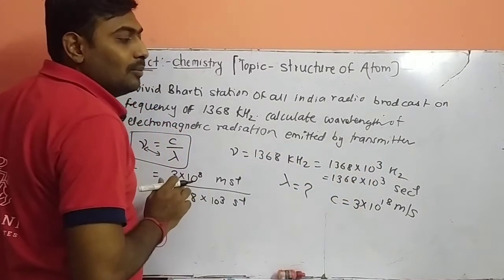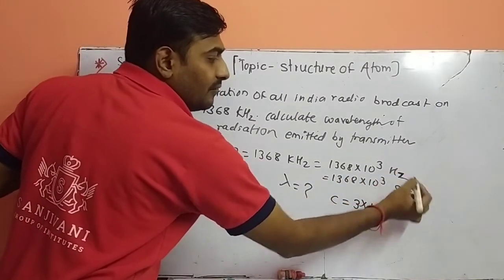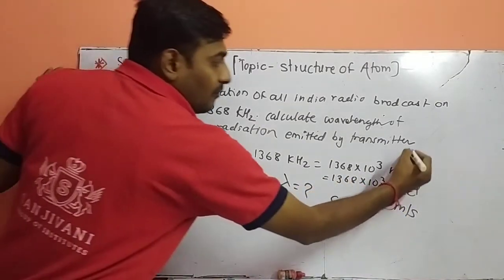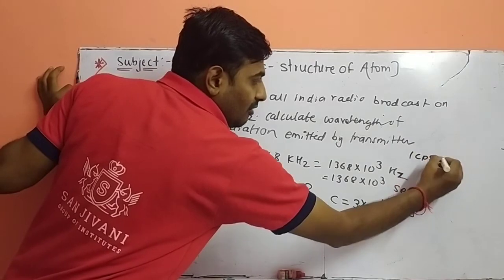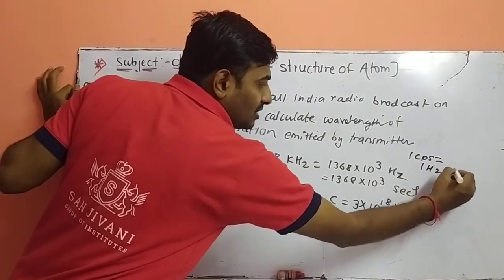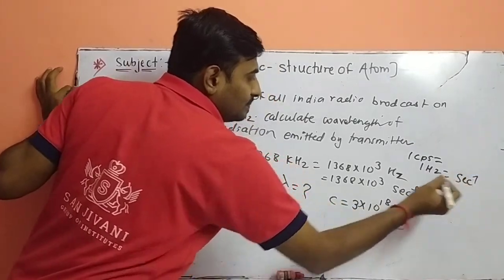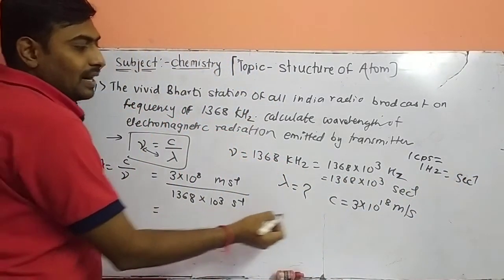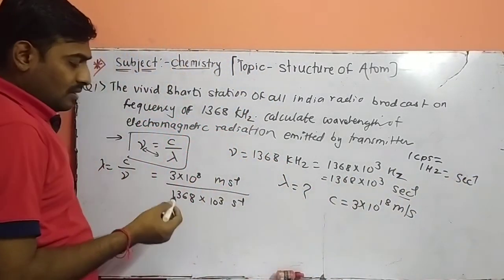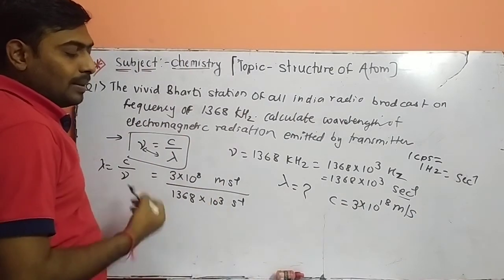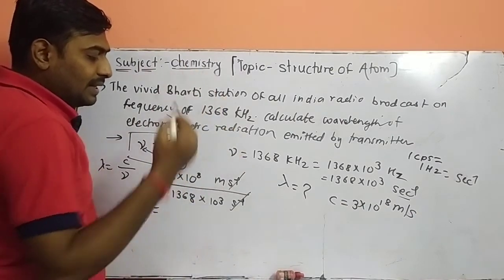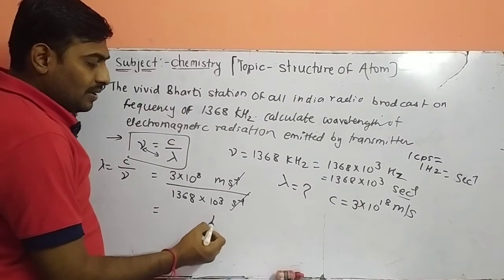10 raised to 3 we are removing. Hertz we have already studied. 1 CPS is equal to 1 hertz, which is equal to per second. So we are writing here directly per second: 1368 into 10 raised to 3 per second. Per second gets cancelled, and the final unit is the meter unit.